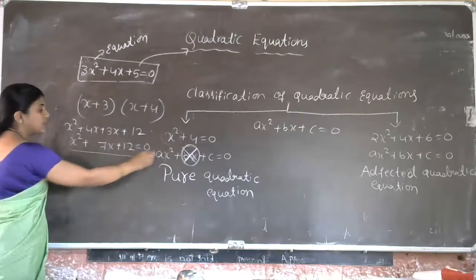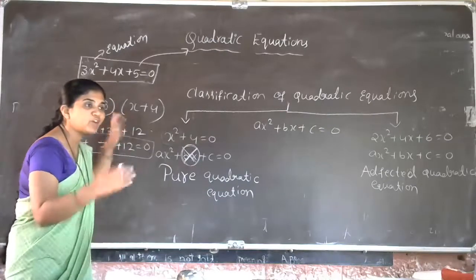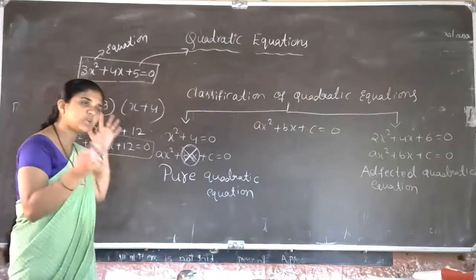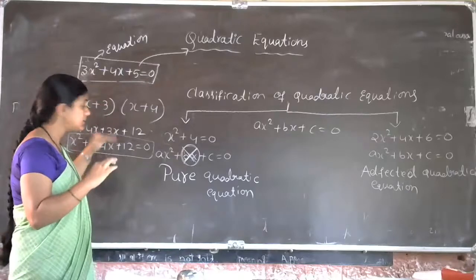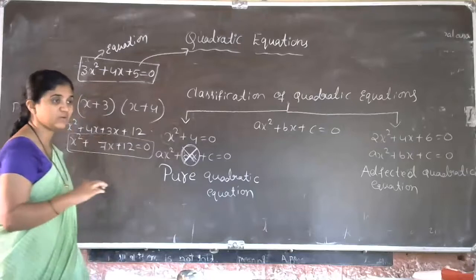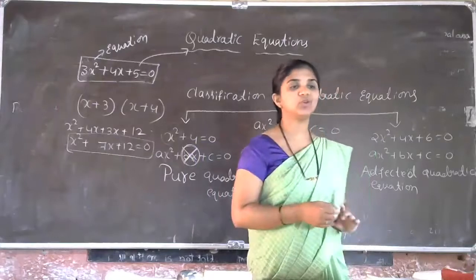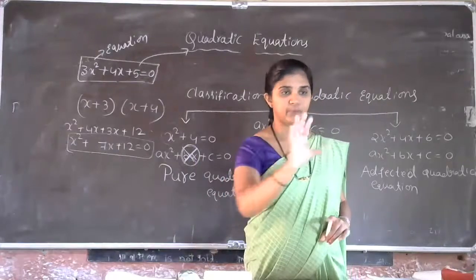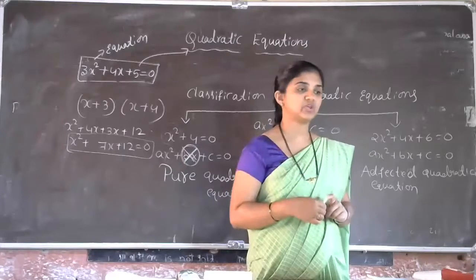So now, is it a quadratic equation? Yes, of course. See, just by looking at the problem, we cannot observe the variable power 2. So just by looking at the problem, we might say that it's not a quadratic equation. But we have to operate that one first. So then, after the operation, we got this equation x square plus 7x plus 12 is equal to 0. So then, it's a quadratic equation. In the first exercise, actually, you have this type of problems only. So you have to operate that one first, with the proper operation given in the question. Then you have to see whether it is a quadratic equation or not.